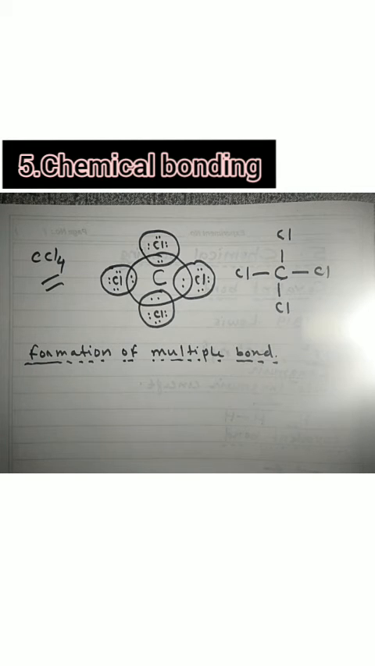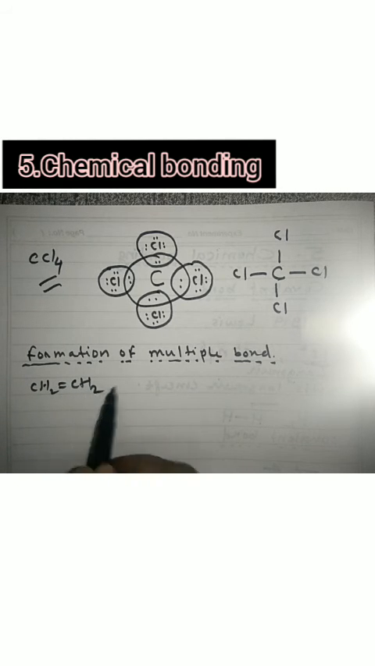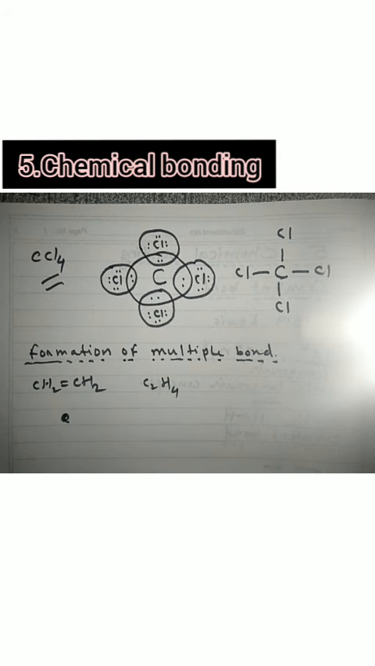In case of ethylene, CH2 double bond CH2, or I can write it like this: C2H4. Now see here. There are 2 carbon atoms and 4 hydrogen atoms. So this carbon and this carbon, this hydrogen and this hydrogen, this hydrogen and this hydrogen atom.